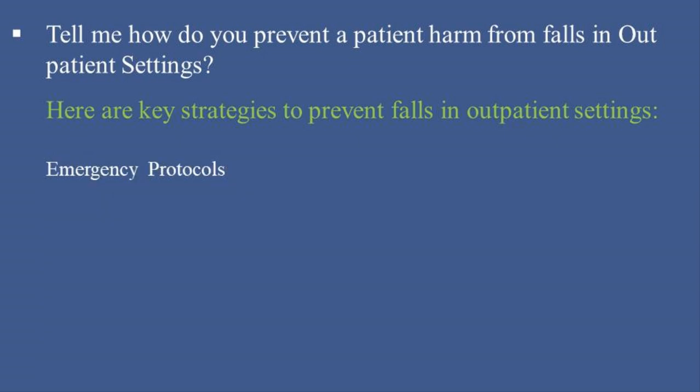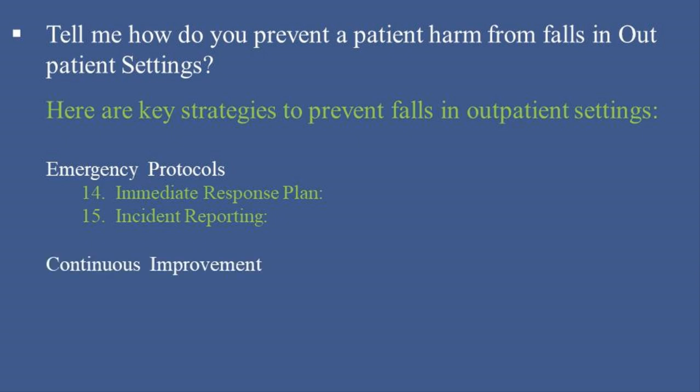Emergency protocols. 14. Immediate response plan. Have a clear and immediate response plan in place for when a fall occurs, including assessment of the patient and provision of first aid. 15. Incident reporting. Document and report all falls, even if no injury occurred, to understand the circumstances and prevent future incidents.